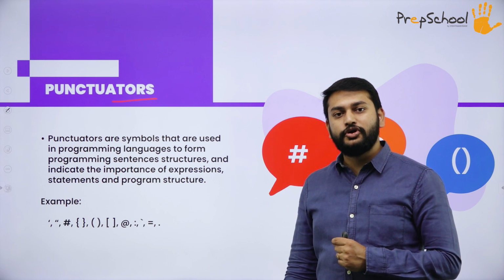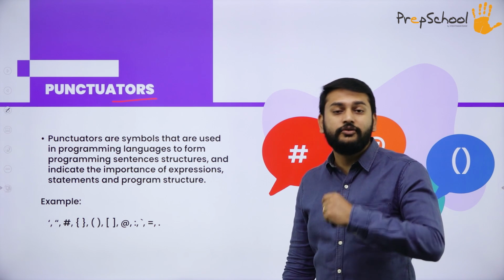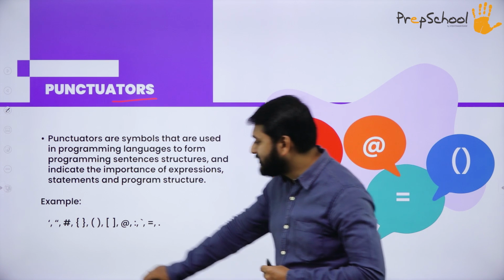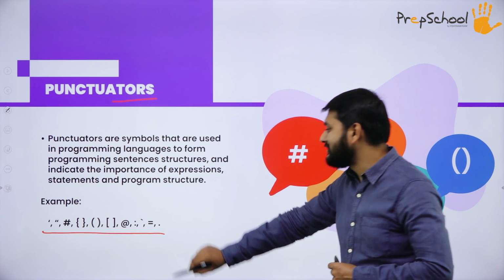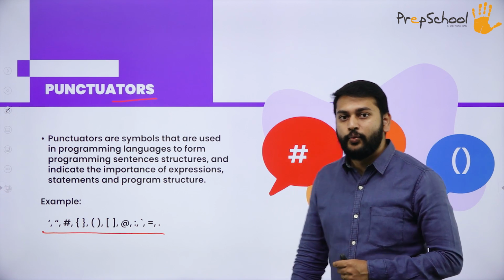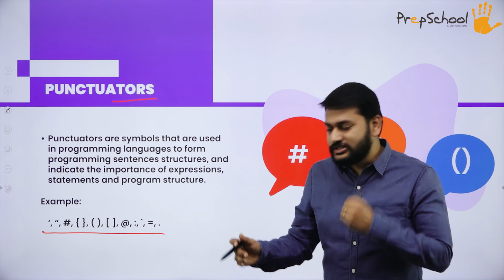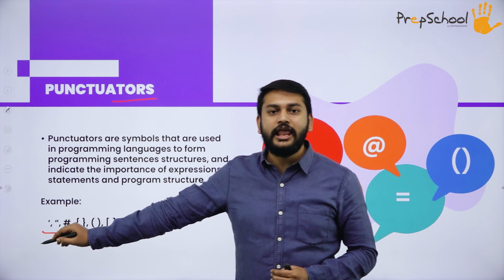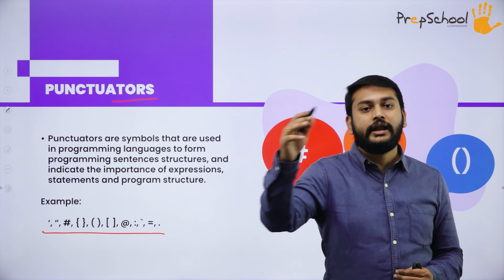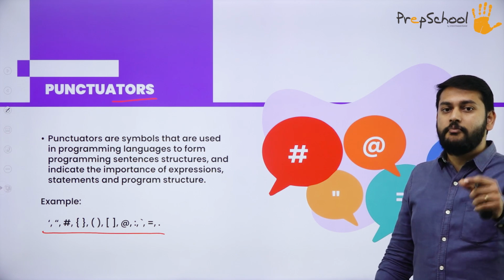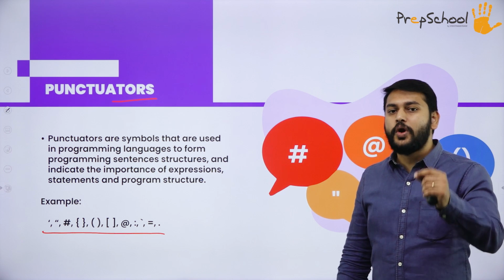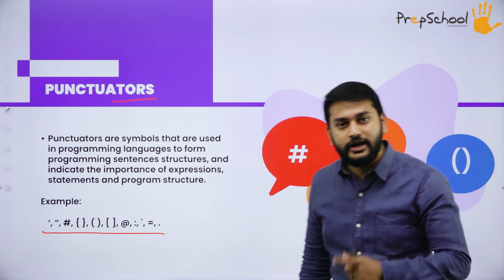I will be calling all these things punctuators. Without a comma, I cannot separate two different items. In the same way, each element that I have has its own meaning in my programming language. That is what I call punctuators.